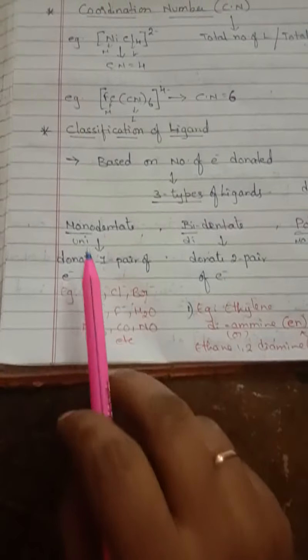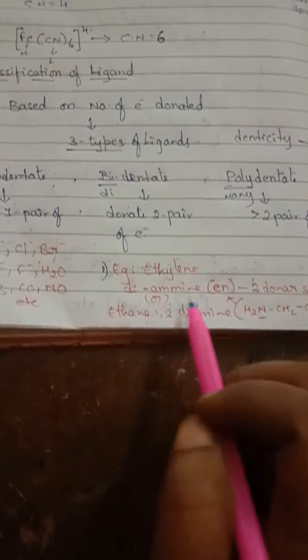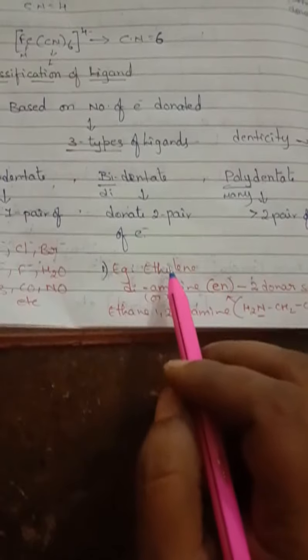So they are called monodentate or unidentate. Next comes bidentate or didentate. What I said about bidentate or didentate, they have a tendency to donate two pair of electrons. Example, ethylene diamine, which has a short form called EN. You can write ethylene diamine or EN or ethane 1,2-diamine.